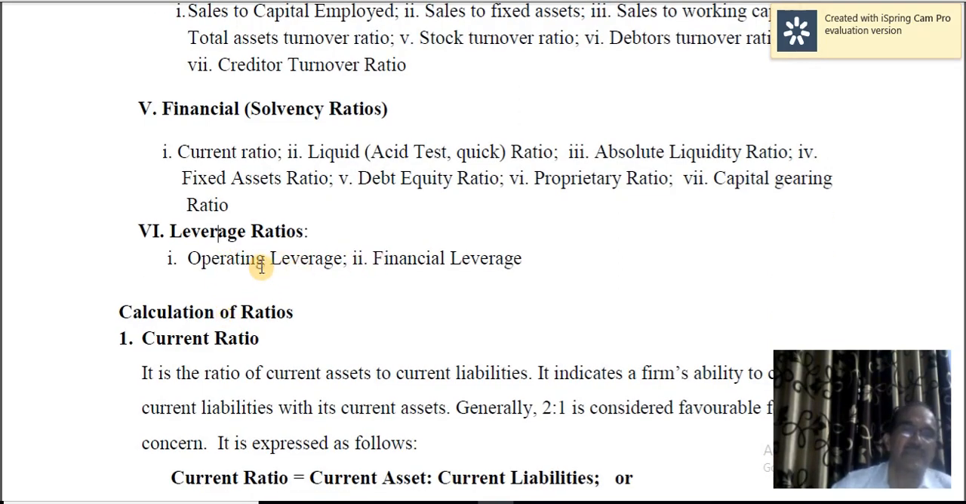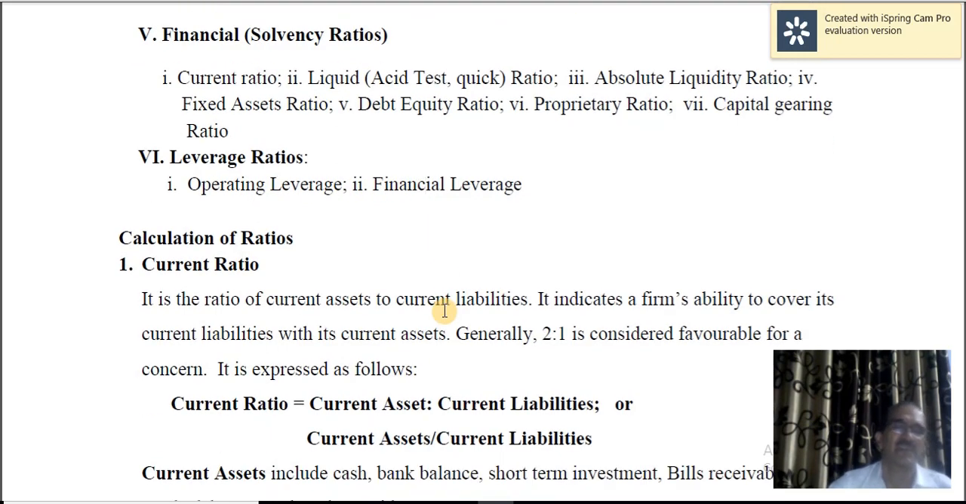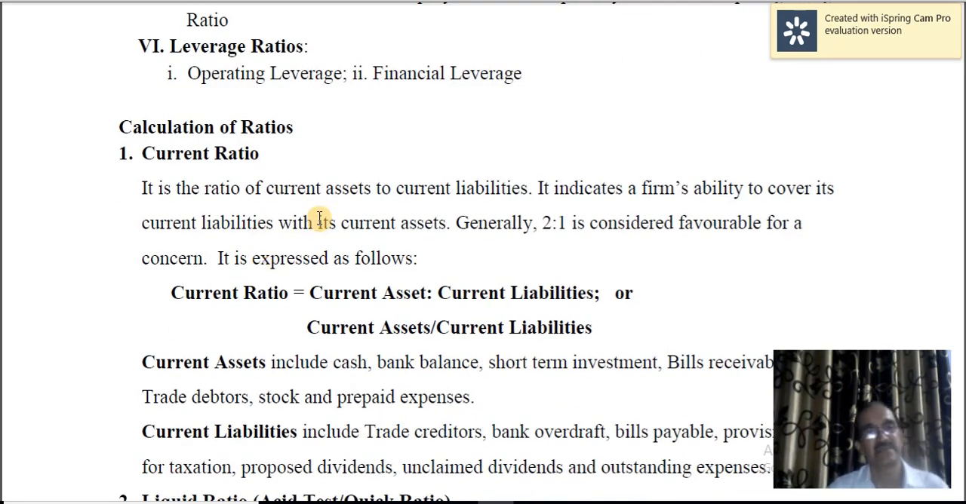Then yes, leverage ratio has two things: operating leverage and financial leverage. As I have mentioned, different authors classify the ratios in different ways. But as per the syllabus, we are going to study some stipulated, specified ratios. Let us take them one by one. First one is current ratio.